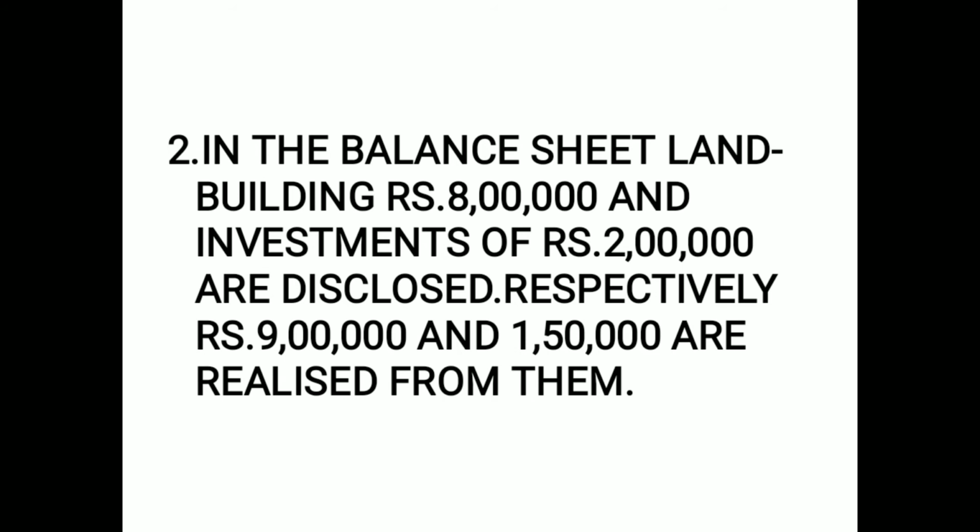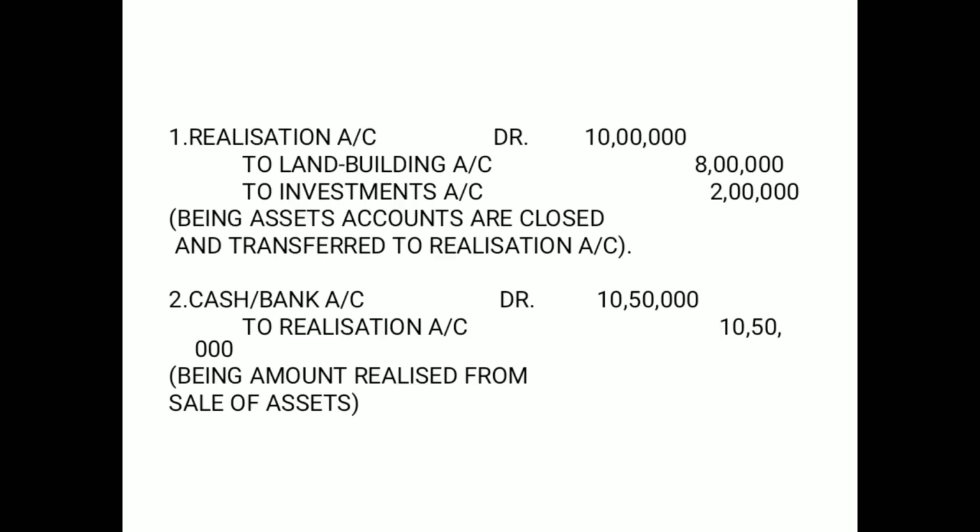Okay, the balance sheet consists of 2 assets, which is building and investments, of rupees 8 lakh and 2 lakh. So this is their book value and this is their realizable value. Let us see the journal entry for this.